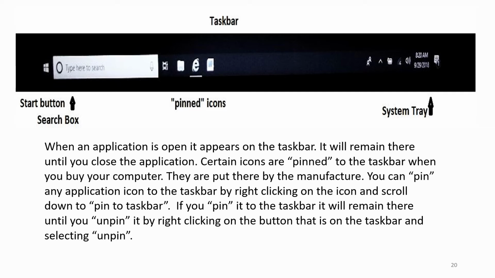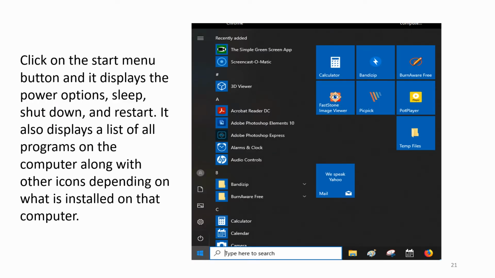You can pin any application icon to the taskbar by right-clicking on the icon and scrolling down to Pin to Taskbar. If you pin it to the taskbar, it will remain there until you unpin it by right-clicking on that button that is on the taskbar and selecting Unpin. Click on the Start Menu button and it displays the power options, sleep, shutdown, and restart. It also displays a list of all programs on the computer along with other icons depending on what is installed on that computer.